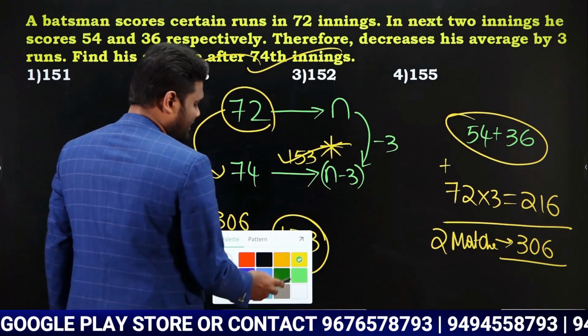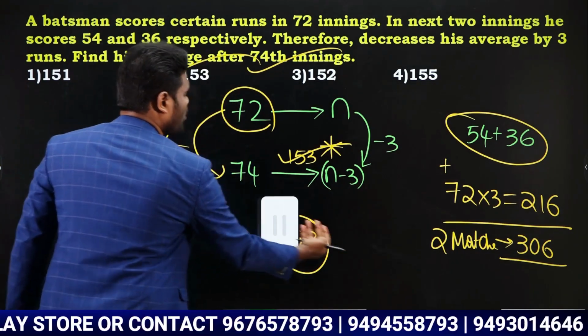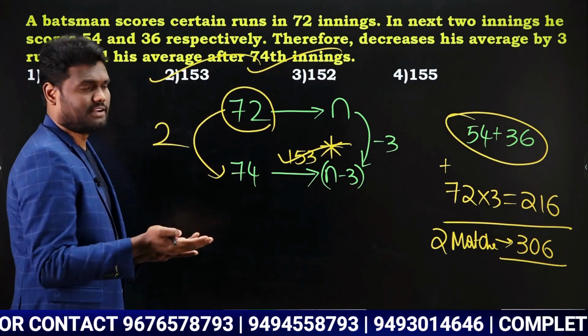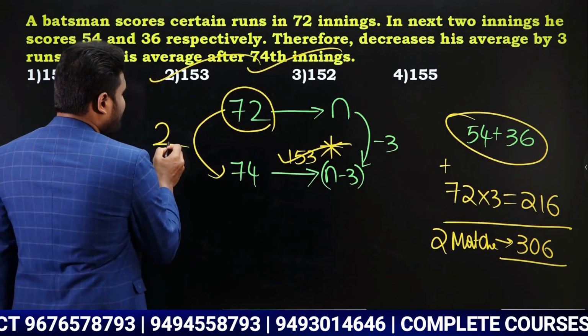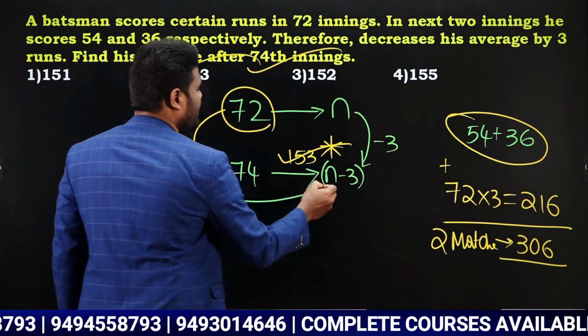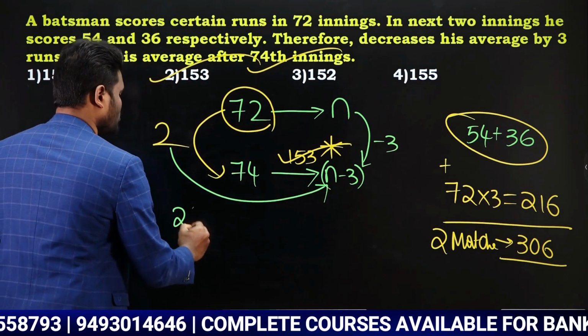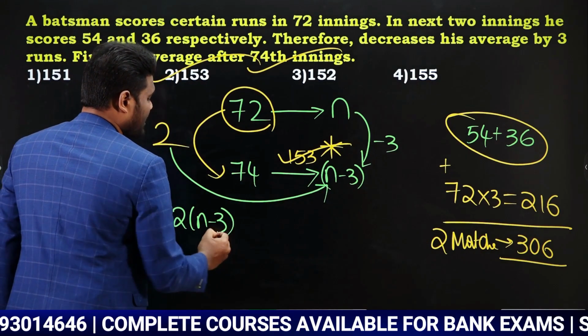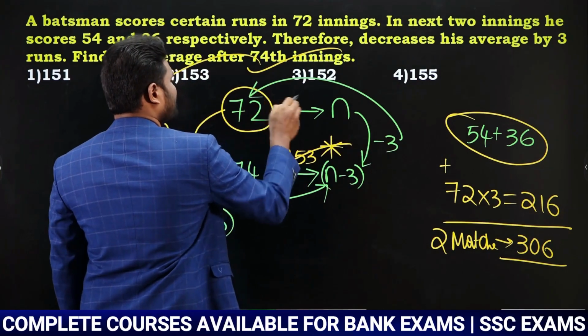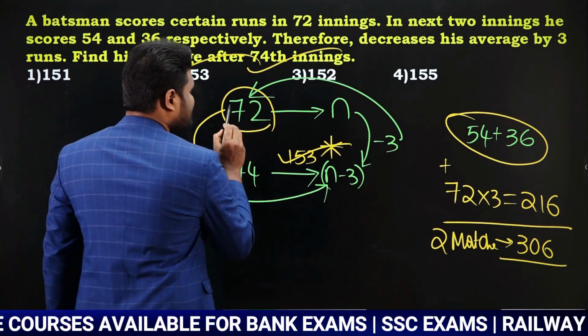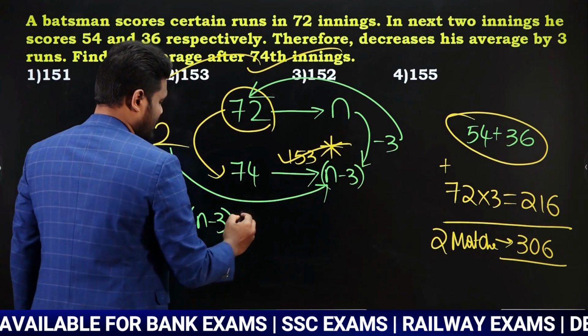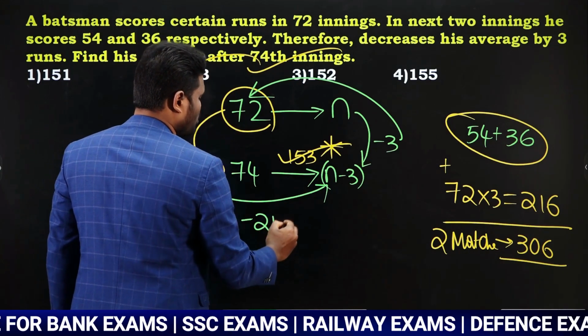Either you can solve in this way, or else you can use the concept of left hand side difference, right hand side difference. If you do that, look here, left hand side is 2 into n minus 3. Similarly, right hand side difference multiplied with left hand side top number: 72 into minus 3 is nothing but minus 216.